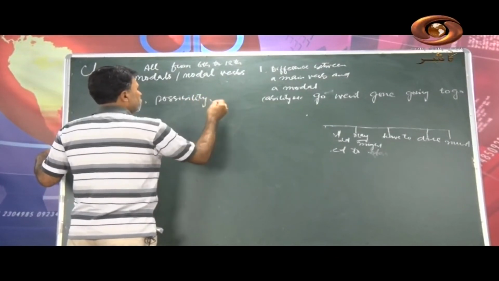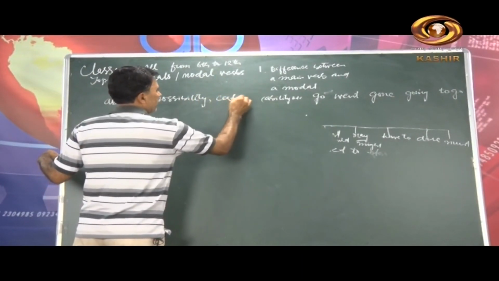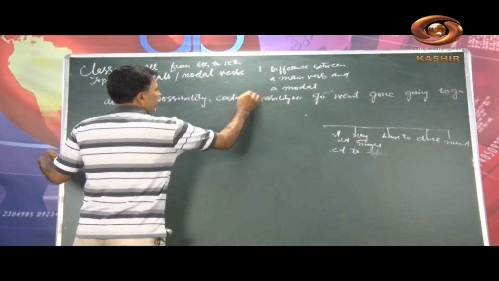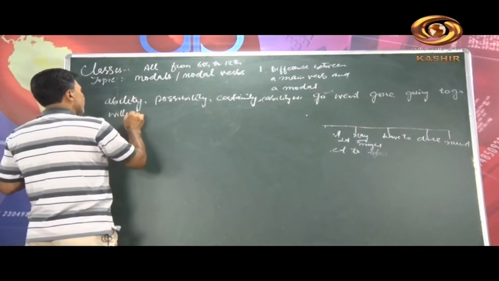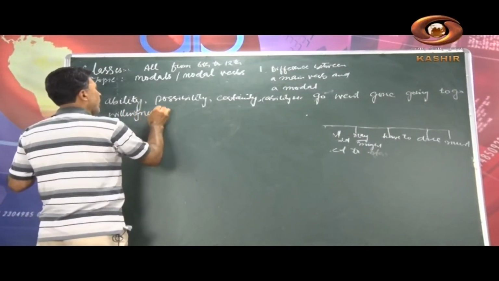These modals show us certainty. These show us willingness. These show us wish.